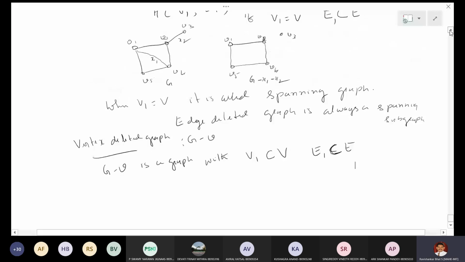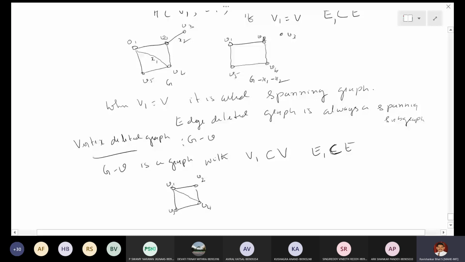It's a vertex deleted graph, right? I can take this graph, and this edge together with this edge, that is V1, V2, V4, V5. And V3 is removed.